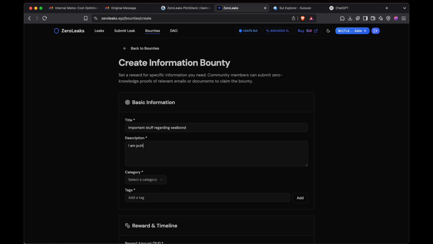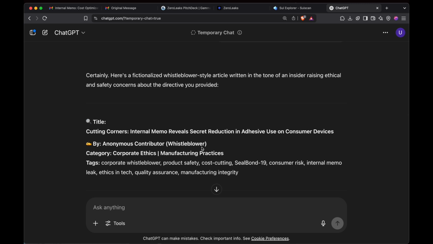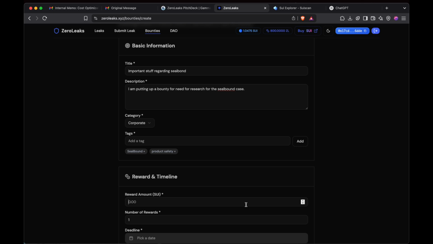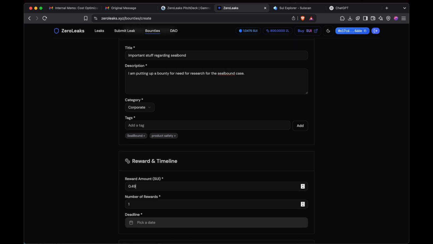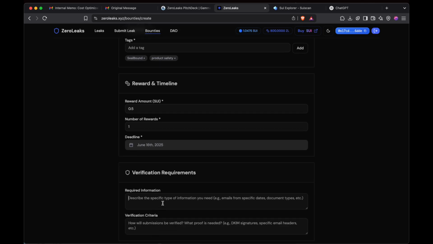I am putting up a bounty for research on the seal bond case. I'll put corporate. I will add the seal bond tag, and the other tags that ChatGPT gave me. They were product safety, so I'll add this tag. For the reward, let's say we want to give 0.5 SUI, and we only want to give one award. Now I will put the date 16 June, today, because I want the bounty to end today.